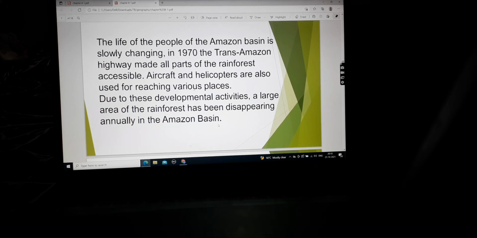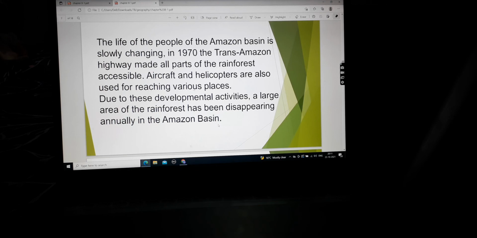Because in 1970 there was a highway, that is, a road that was constructed to join all the parts of the rainforest, where people could go from one place to another in a very easy manner. Aircrafts and helicopters are also used for reaching various places. So the airways are also used. Roadways and airways are used for reaching various places, and this all happened after 1970.